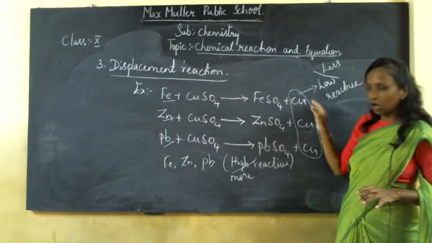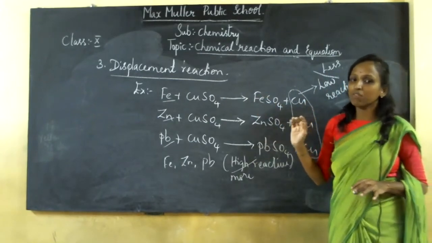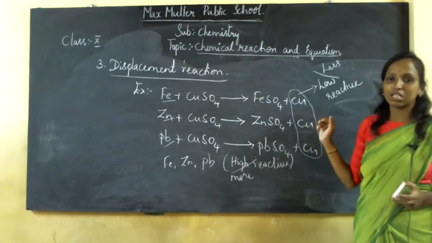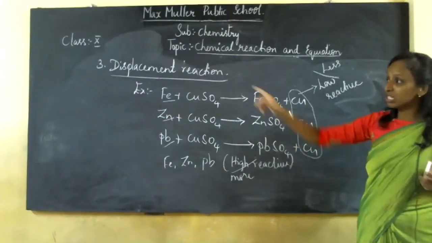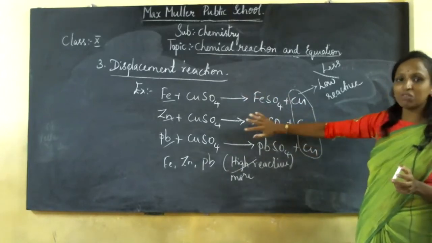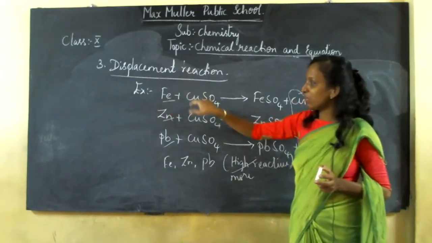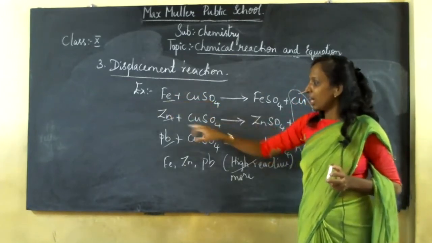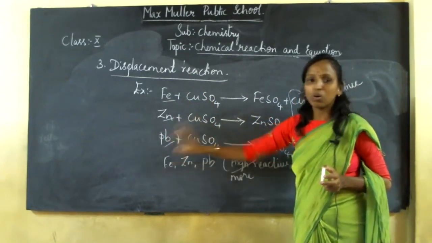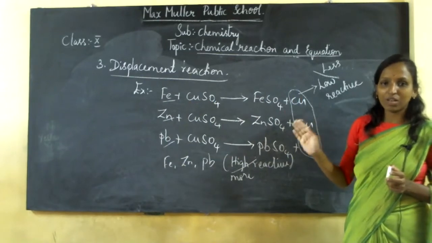In this example, copper is low reactive. In your metals and non-metals chapters, when we are discussing the reactivity series, we will study more about displacement reaction, okay? But according to the example given in your displacement reaction, you can see that a high reactive element has been displaced by a low reactive element. That is what is nothing but called as displacement reaction.